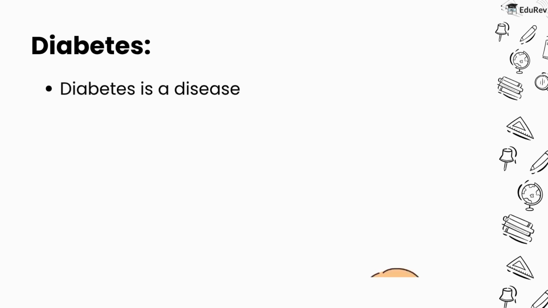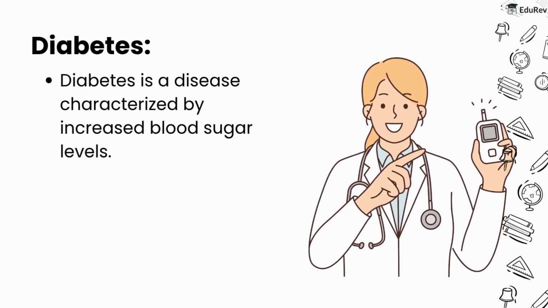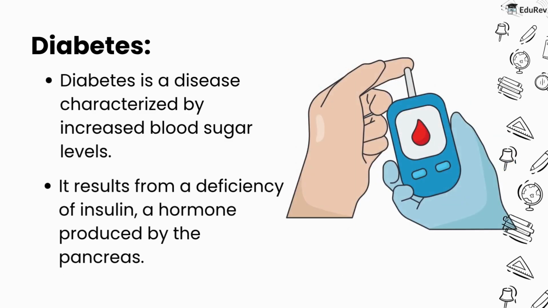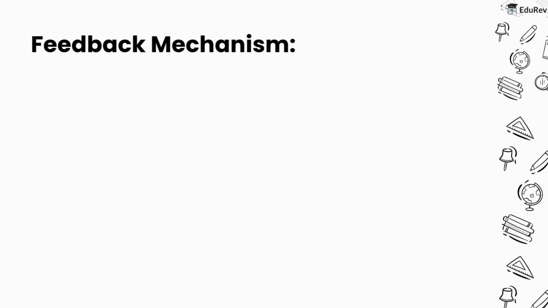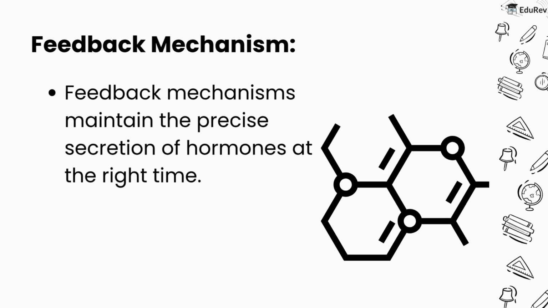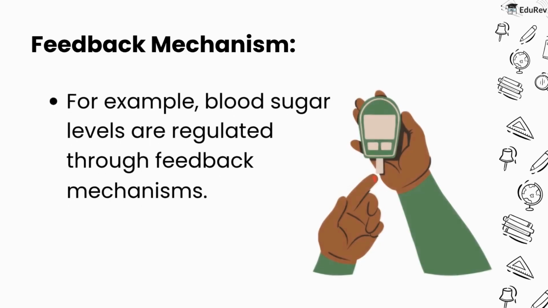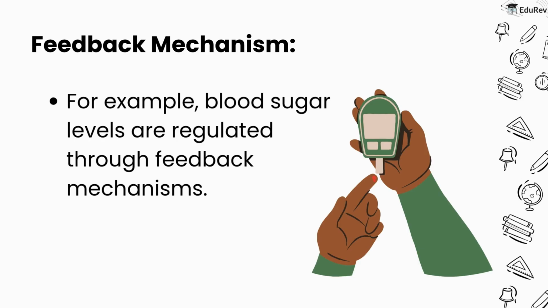Diabetes. Diabetes is a disease characterized by increased blood sugar levels. It results from a deficiency of insulin, a hormone produced by the pancreas. Diabetes can be treated with insulin injections. Feedback mechanism. Feedback mechanisms maintain the precise secretion of hormones at the right time. For example, blood sugar levels are regulated through feedback mechanisms.